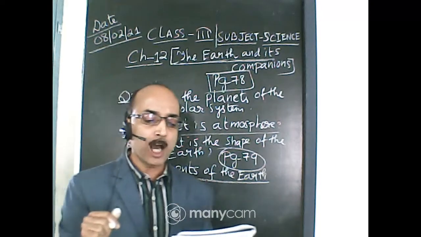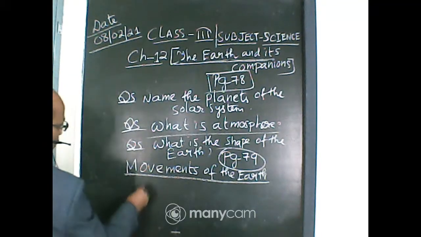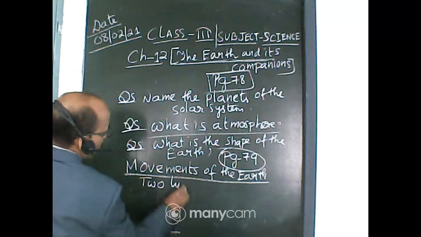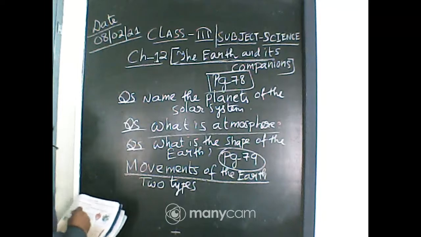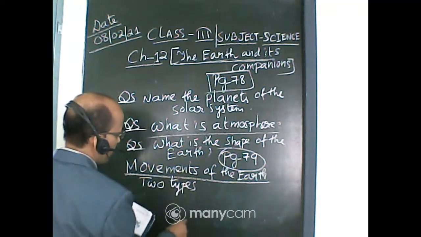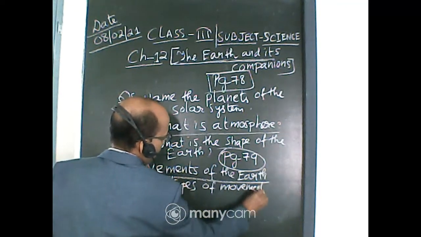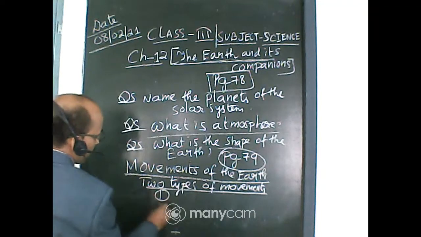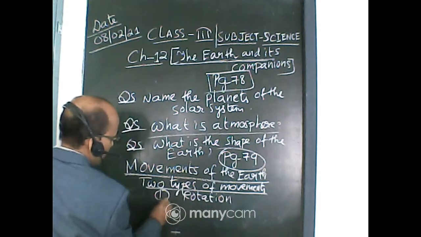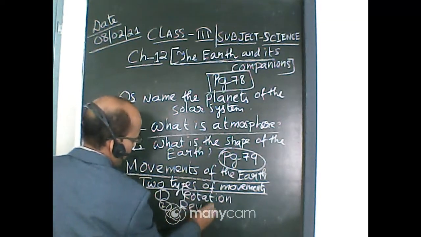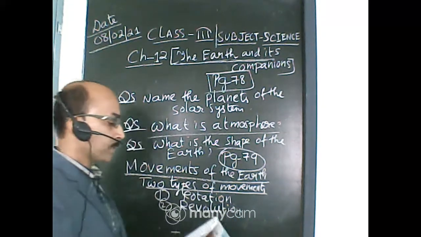The earth shows two types of movements. One is rotation, another is revolution. Axis means, I am telling you, the axis is an imaginary line. Two types of movements. What are those movements? Number one is rotation. We learn this one. And number two is revolution.